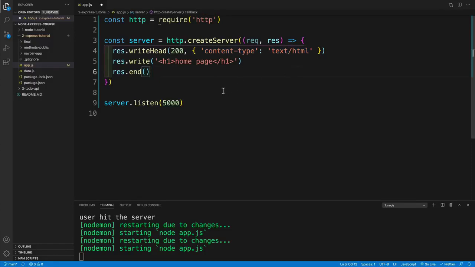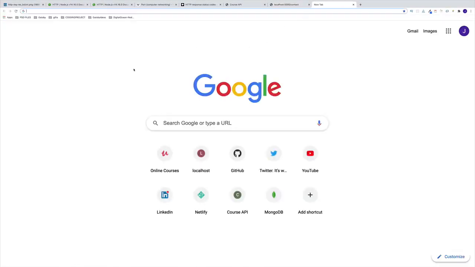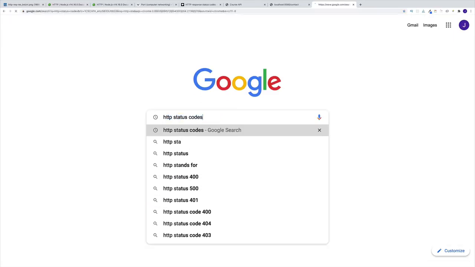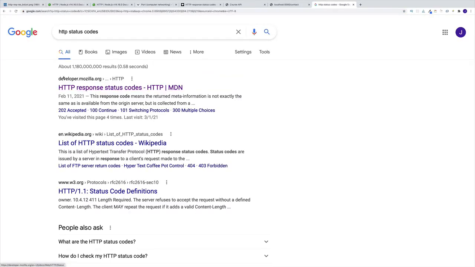And as a side note, it is also called MIME type, or you can think of it as media type. So whatever we're sending back. And now let's go over the status codes as well as other options for MIME types. And this is where I would like to introduce an awesome resource for anything HTTP related, and that is going to be no other than the Mozilla docs.